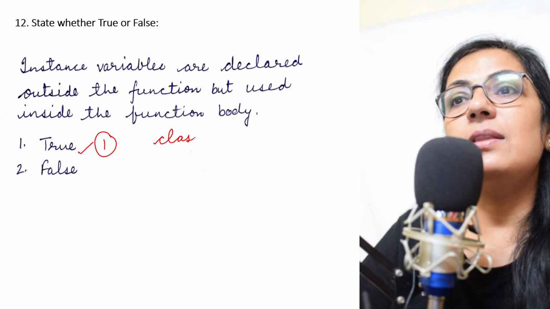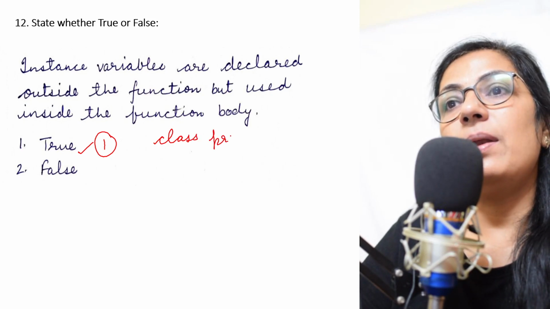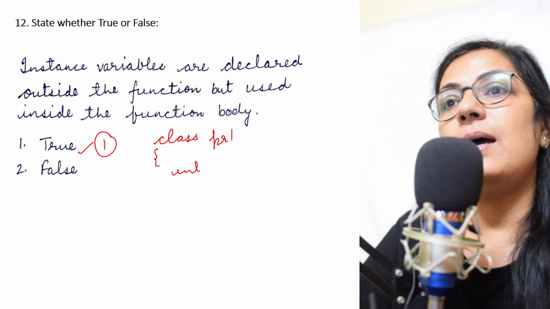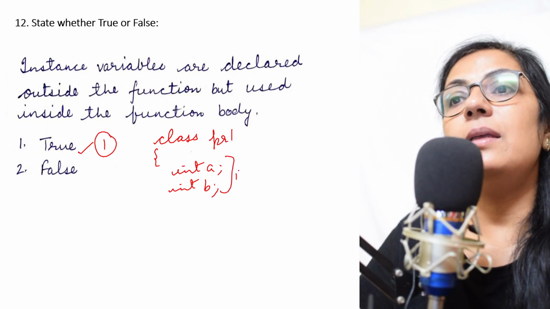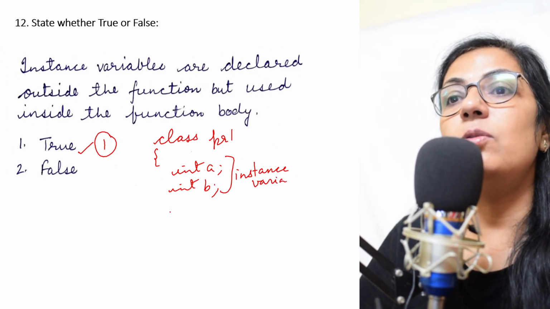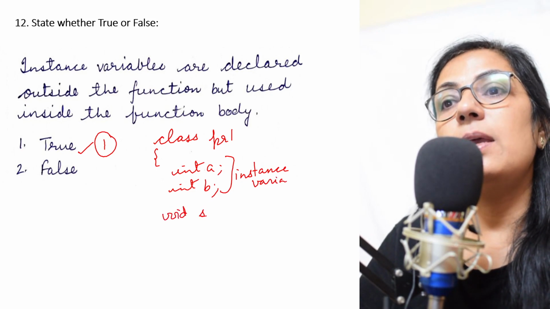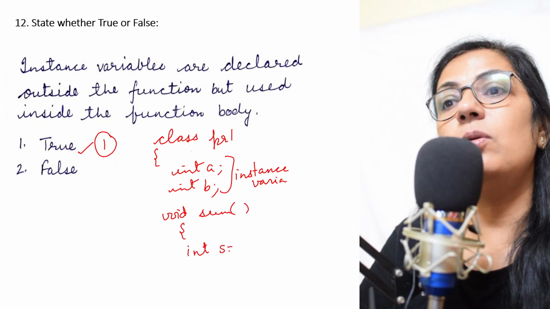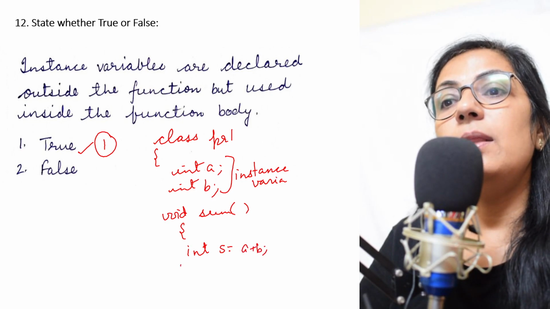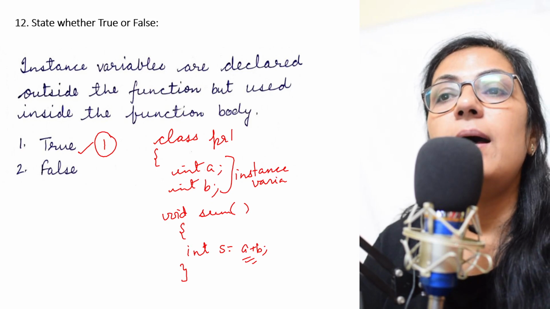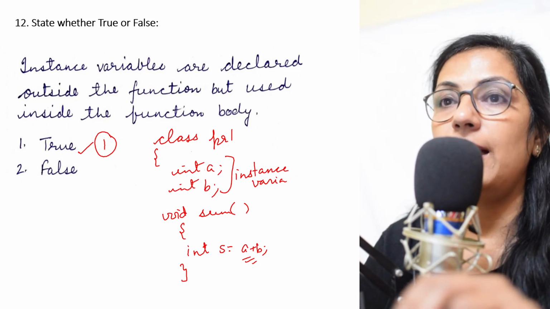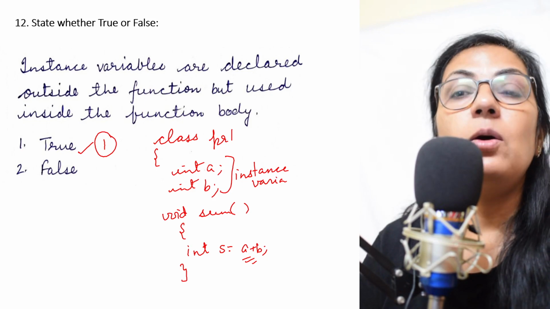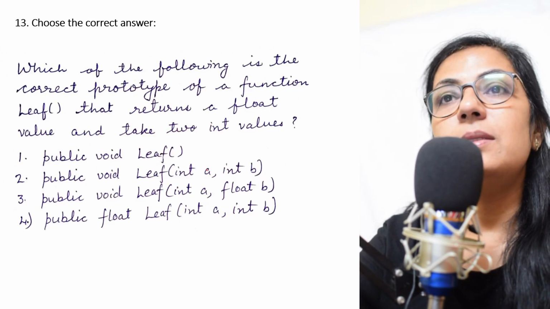Children, when we write the instance variable, say I am writing this, and here you write int a, int b. These are the instance variables which we write inside the class but outside the function body. Suppose here I write this, I can use here int s equals to a plus b. So in the function body, these instance variables are used, but they are not declared inside the function body. They are declared outside the function body. So true is the correct answer.